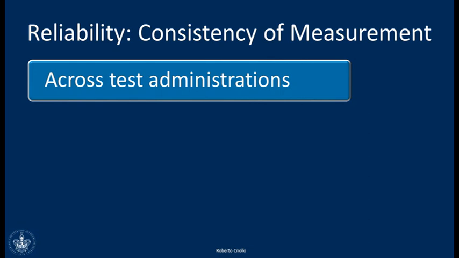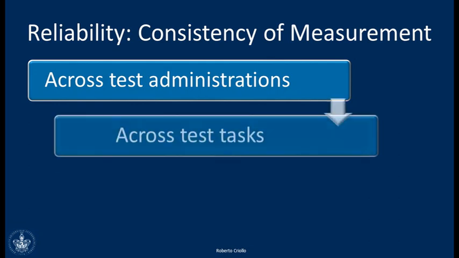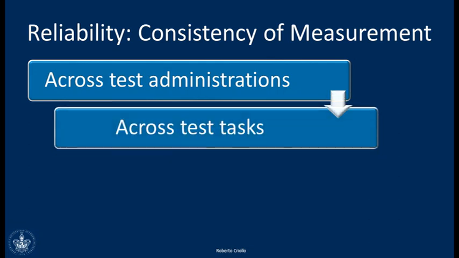If it says more or if it says less, obviously the scale will not be reliable. It is exactly the same thing with a test. So the test should give you the same consistent results across different administrations. This is called reliability. And there's another kind of reliability also across the test tasks.